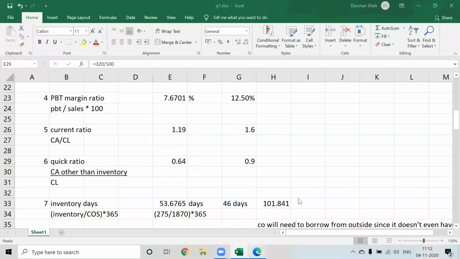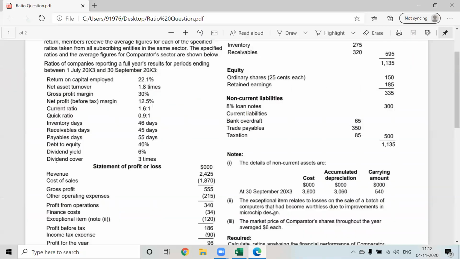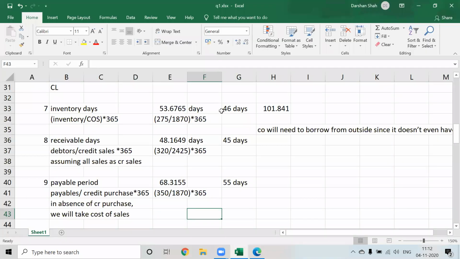Now in that inventory, what they have said is that exceptional items relate to sale of batch of computers which has become worthless. Our company is a computer selling company. In that, inventory has become worthless, so it is not going to be converted into sales. Once you explain that, you don't need to explain inventory days again. Why has inventory into cash become a problem? Converting inventory into cash is taking too many days.